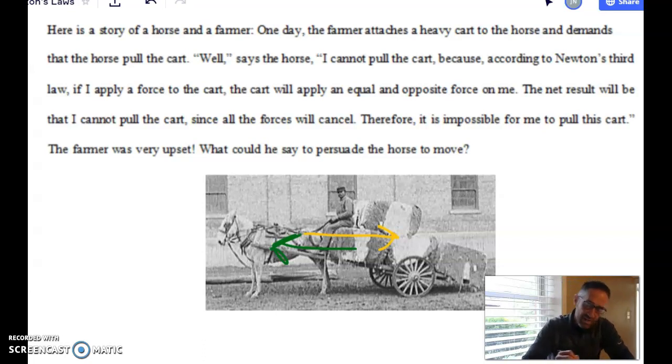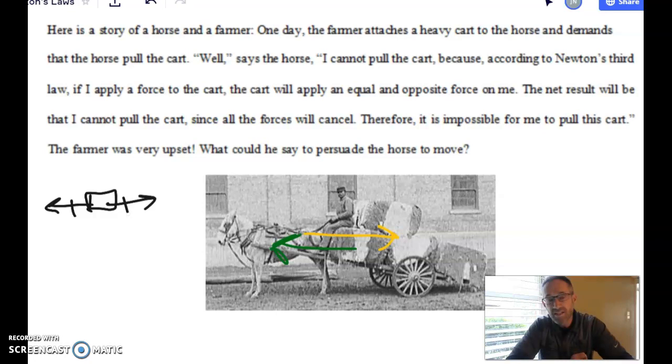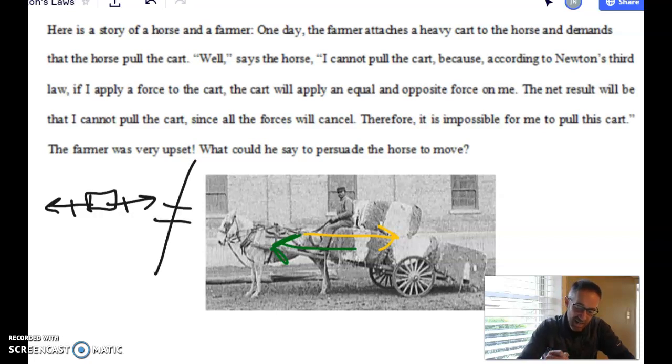And so it would look like that would cancel out. In fact, we've talked about in class, you have an object and a force this way and a force that way, and they're the same size. And we say no acceleration. And so you might say, well, that's the same thing here. But do you see how this situation with what I drew in the free body diagram is not the same as what I have for the horse and the cart? You see why? These two forces, the green and the yellow, are on different objects.